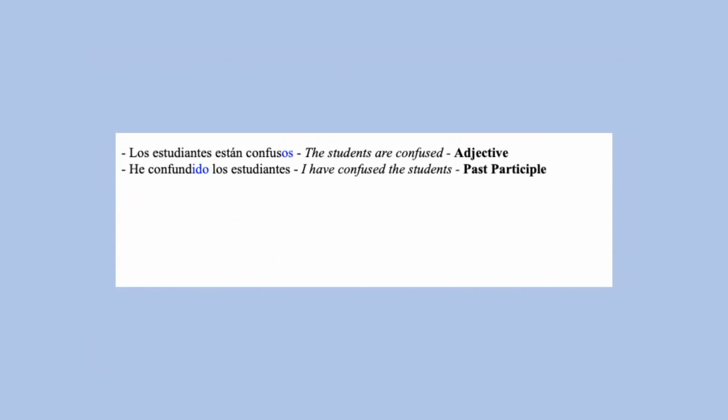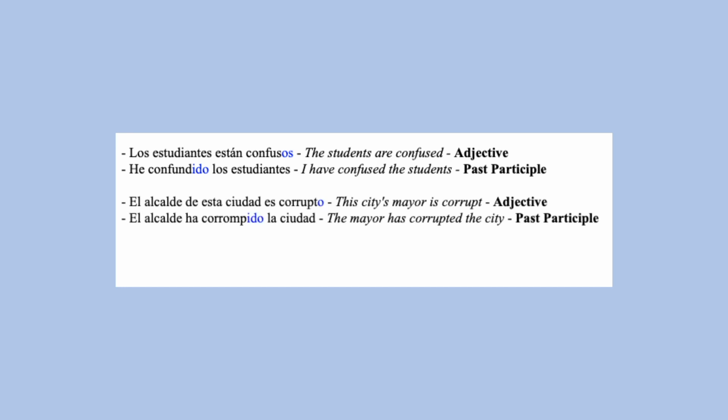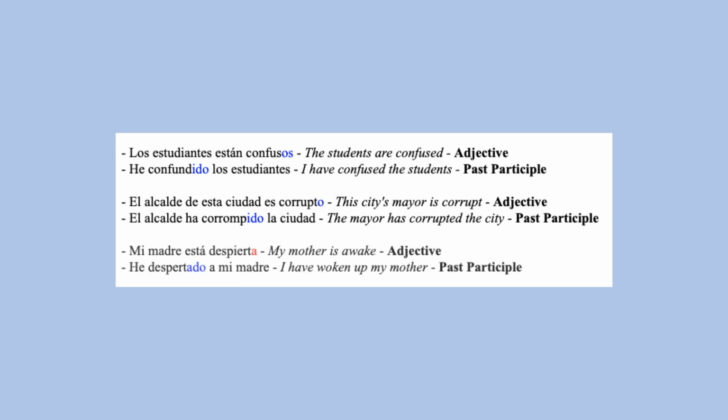As an adjective, los estudiantes están confusos. As a past participle, he confundido a los estudiantes. As an adjective, el alcalde de esta ciudad es corrupto. As a past participle, el alcalde ha corrompido la ciudad. As an adjective, mi madre está despierta. As a past participle, he despertado a mi madre.